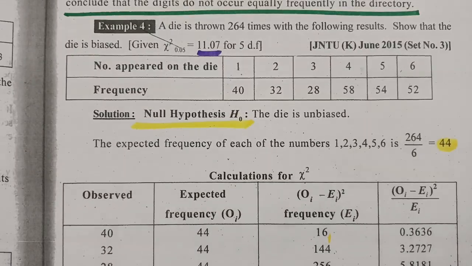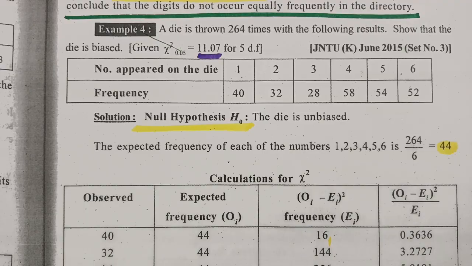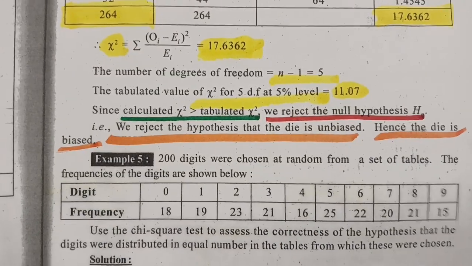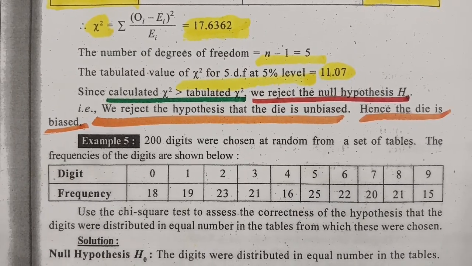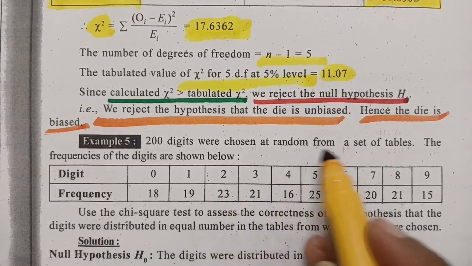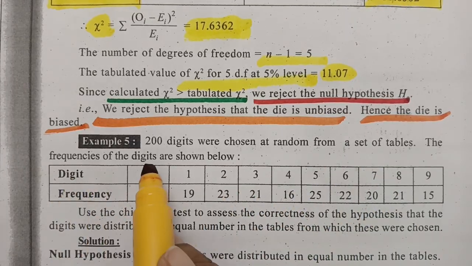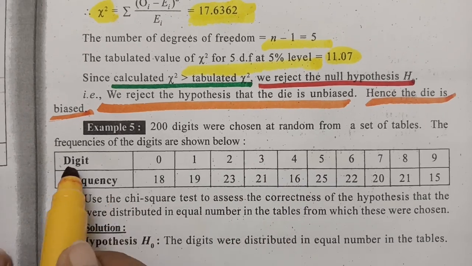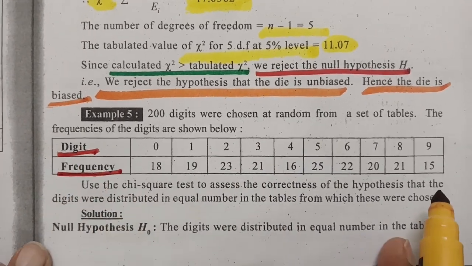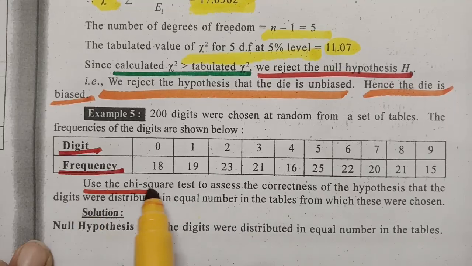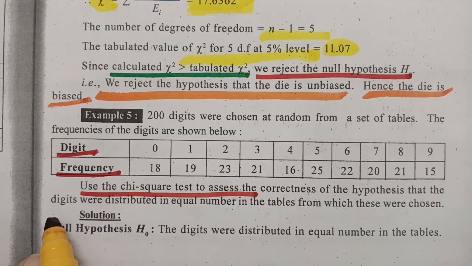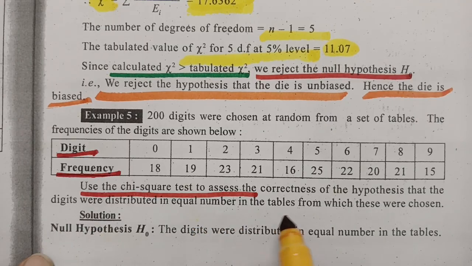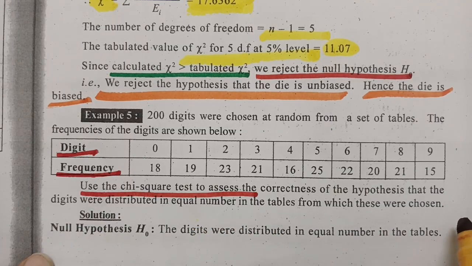And this is how we have to check with chi-square test of goodness, as the expected value and the observed values are given. So we have to calculate the expected value, which is nothing but the mean average. And the next one here: 20 digits were chosen at random from a set of tables. The frequency of the digits are shown below. So these are the digits and these are the frequency values. Use chi-square test of goodness to assess the correctness of the hypothesis that the digits were distributed in equal number in the table from which these were chosen.